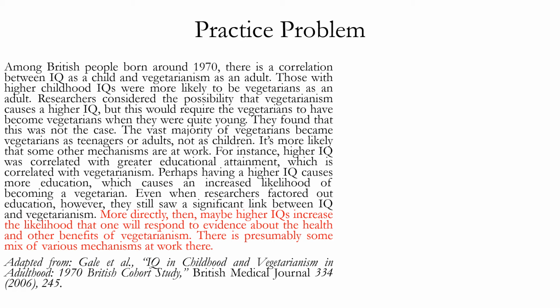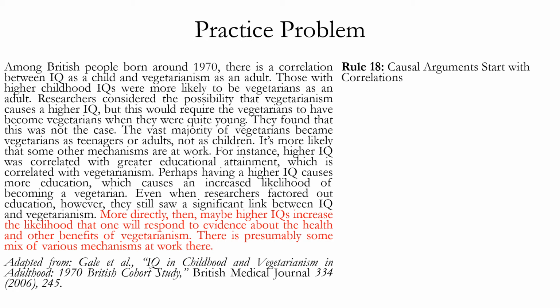The last sentence also makes a causal claim by saying there's presumably some mix of various mechanisms at work there. So it's saying that higher IQ causes vegetarianism, but it could be via a mix of specific causal mechanisms or pathways. But that's still part of the causal claim it's making. Now let's evaluate this argument using the rules from Chapter 5.